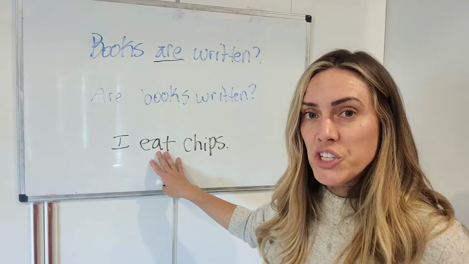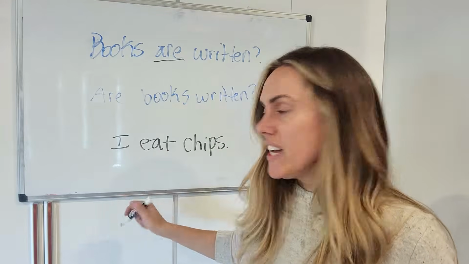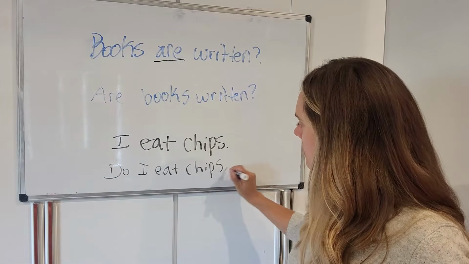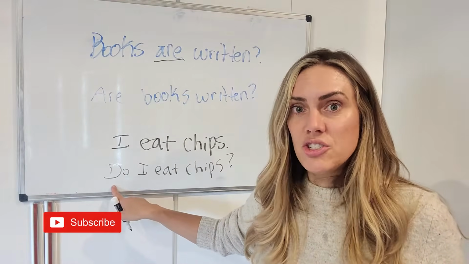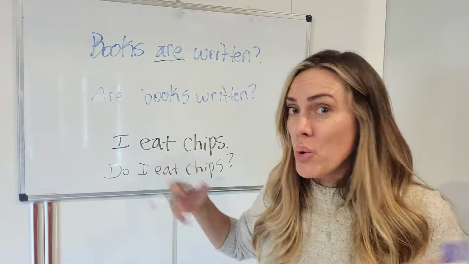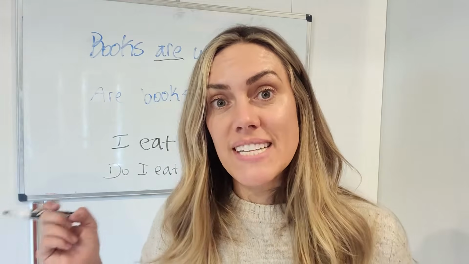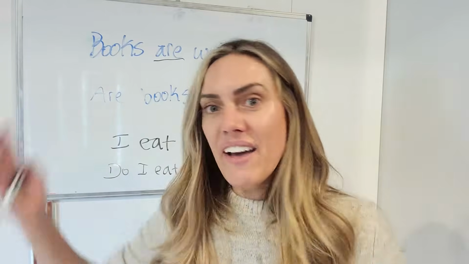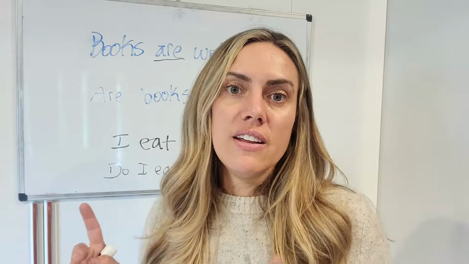If I want to make this a question, I need to add a helping verb, which is really complicated. But to do it, it would look like this. Do I eat chips? In other words, I would have to add a new verb, do, to make a yes-no question, because the verb that I already have is not a be verb or a helping verb. So I need to add a helping verb. That's what I'm saying about the passive voice, that the passive voice already has a helping verb. Be is a helping verb, so you don't have to add anything else. So making questions in the passive voice is a little bit easier than some other questions.